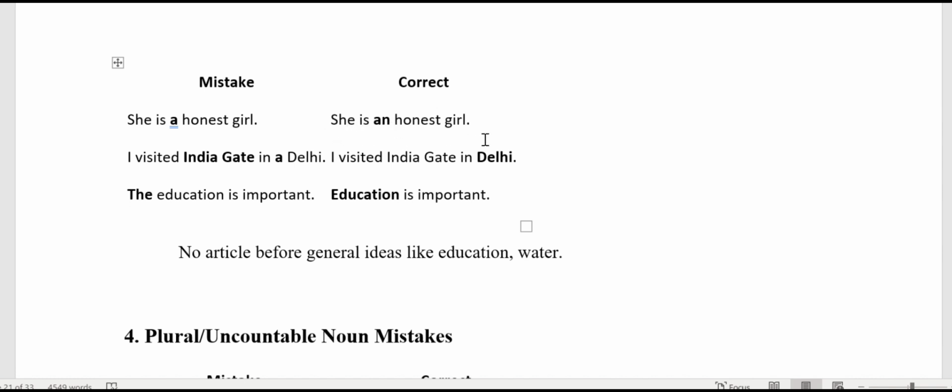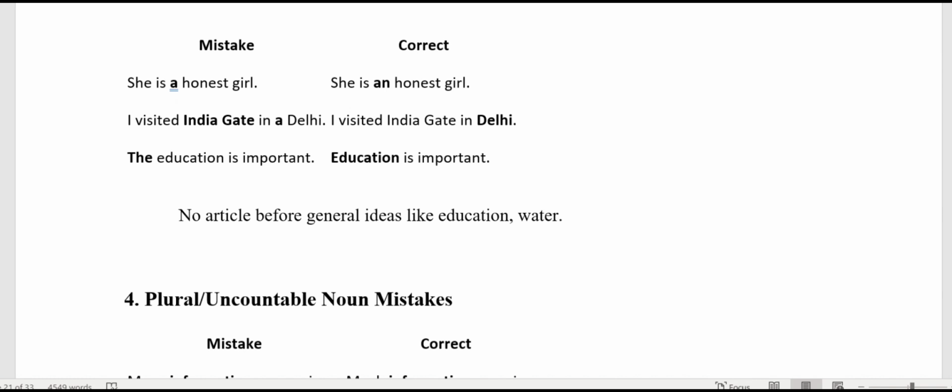"I visited the Gate India in Delhi." No, it is I visited Gate India in Delhi. "The education is important," right? The words like education, water should not have the article the. These are general ideas. General ideas don't take articles. So the sentence is education is important.